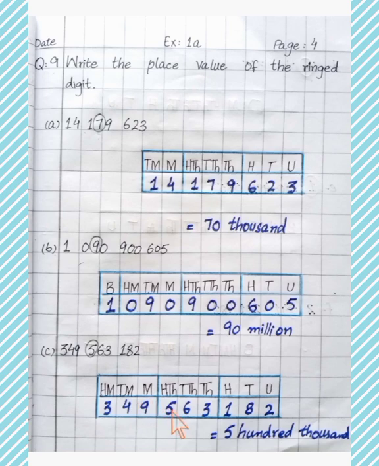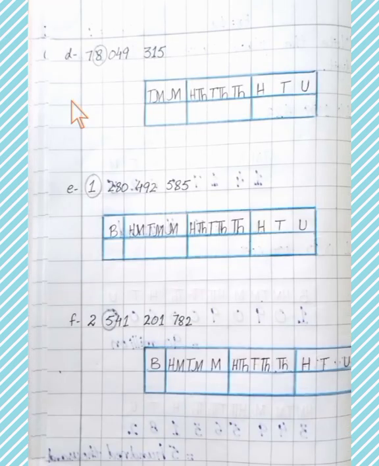How do we know the value of the ringed digit 5? 100,000. Then how do we write it? We write it 500,000. Students, rest of all the parts, part D, E, F, you have to do it yourself with the help of given examples.